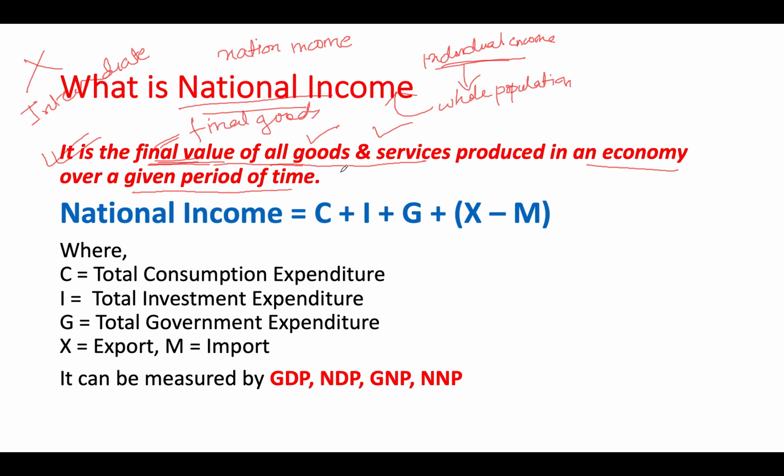For example, if you calculate the value of bread produced in the economy, you have to take into account the value of bread when calculating the national income. So just think once: if you are taking the value of bread, do you need to take the value of flour also, which is used in making that bread? Won't it be a process of double counting?